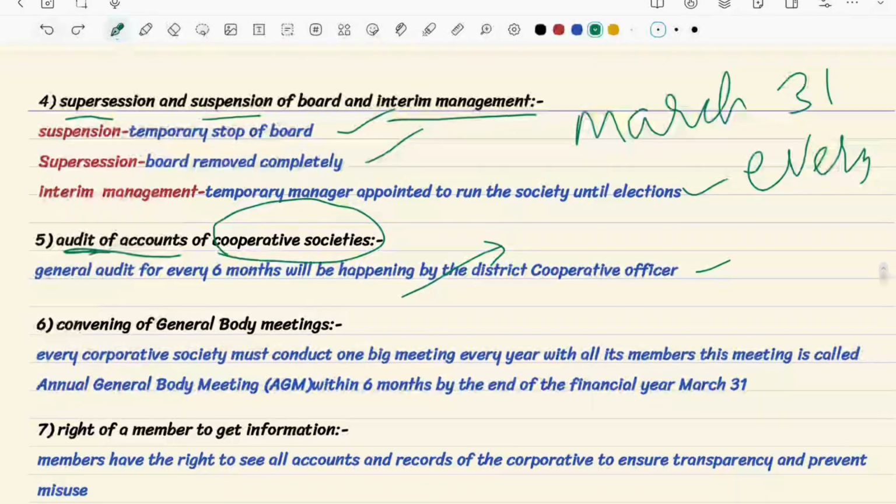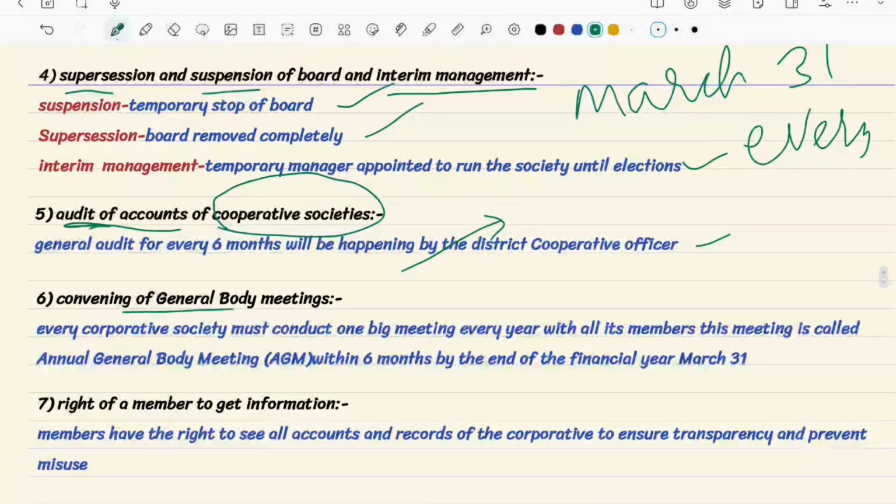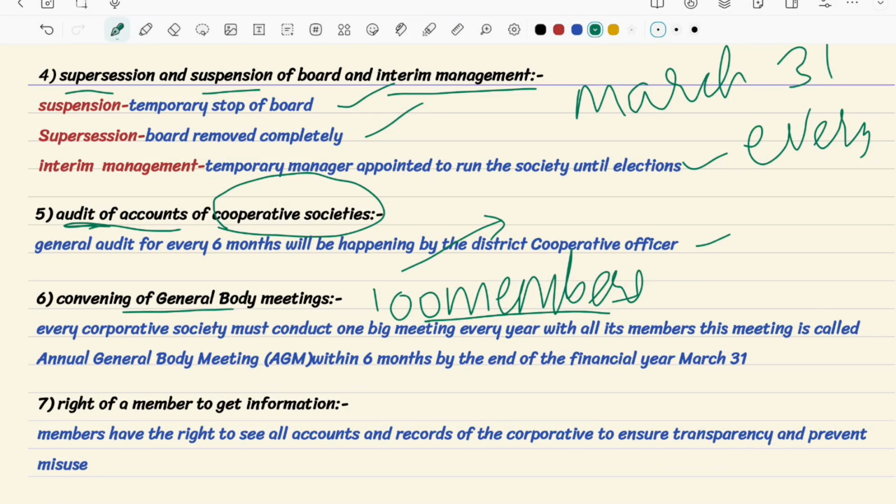Convening of general body meetings: basically every cooperative body, let's say for that dairy farm which we have mentioned, has 100 members. For these 100 members, every year you should definitely conduct a very big meeting. That meeting is known as the annual general body meeting.